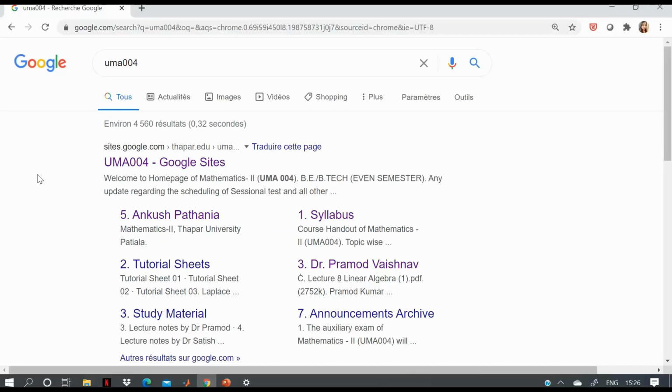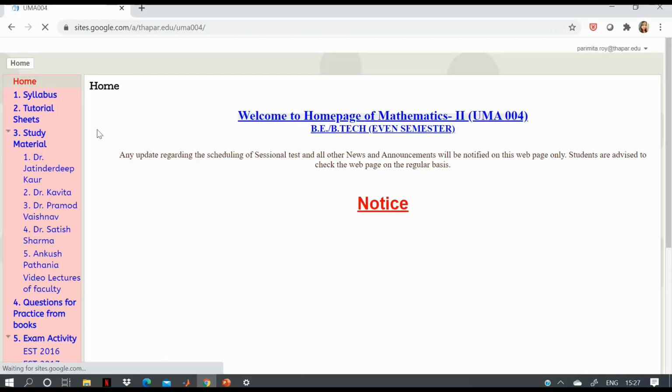To get the information about the course, just type UMA 004, that's your subject code, on Google, then open this first page. As soon as you open it, you will find this website. On this website you will find all the notices, and on your left hand side, you will find the syllabus, tutorial sheet, study material by different professors, and also the video lectures, previous year